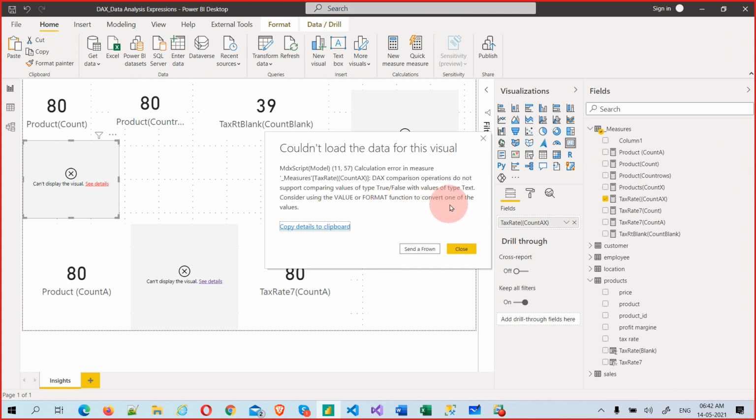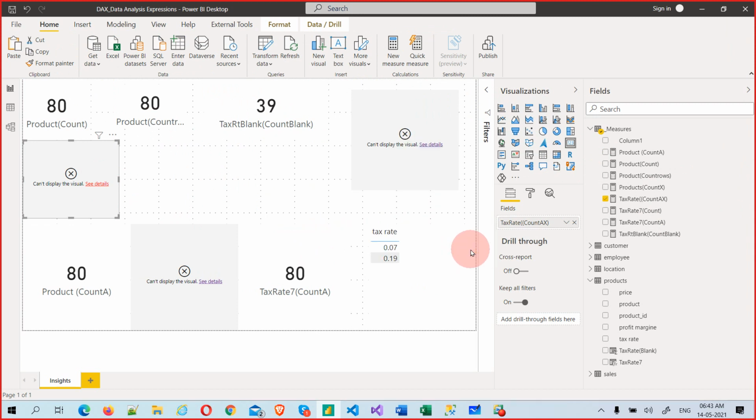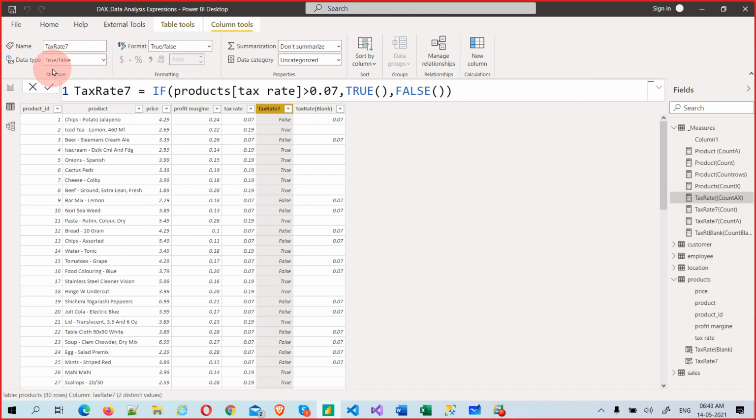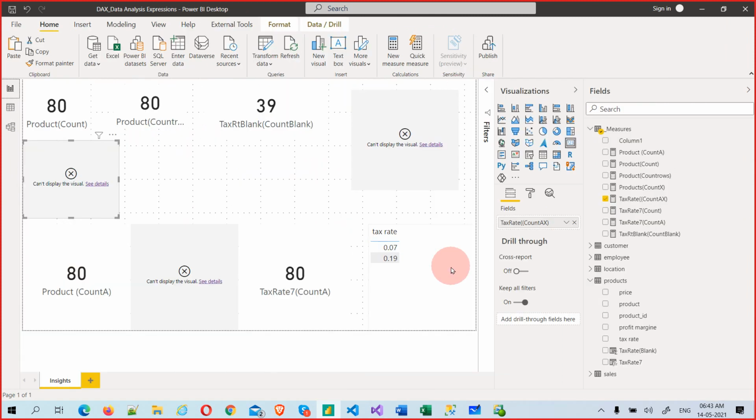The value or format of the function to convert that value. So it is something with the format actually. Let me go back to this tax rate function. What is this column type or column tools? True false value. Okay, where are we, count AX.